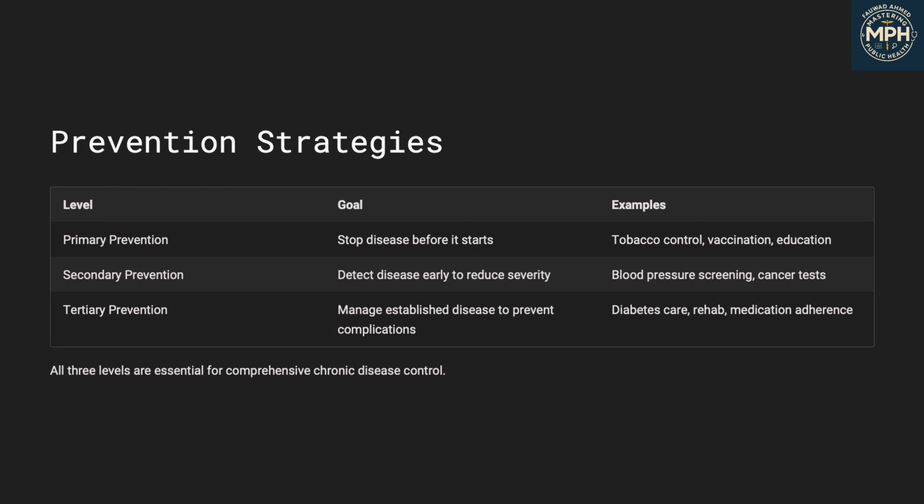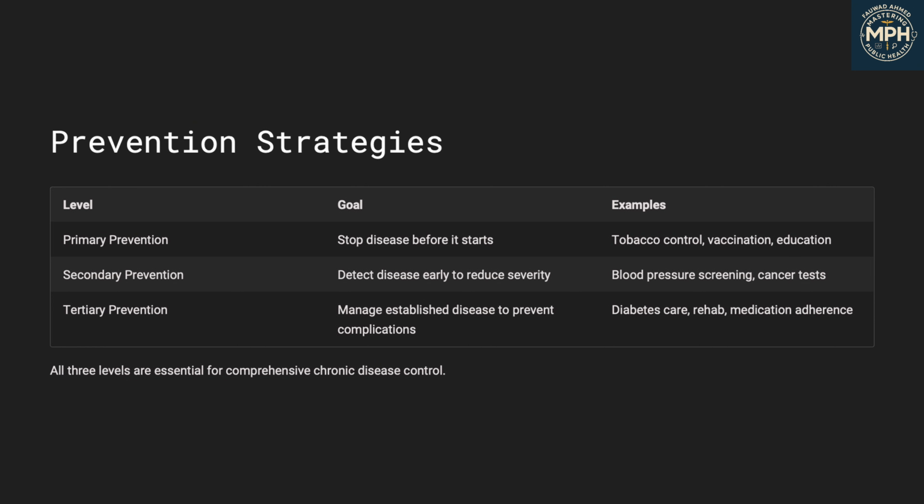Prevention strategies. Chronic disease prevention happens at three levels. The first is primary prevention, which aims to reduce risk before disease occurs. This includes health education, tobacco control, and vaccination. For example, the HPV vaccine for cancer prevention.